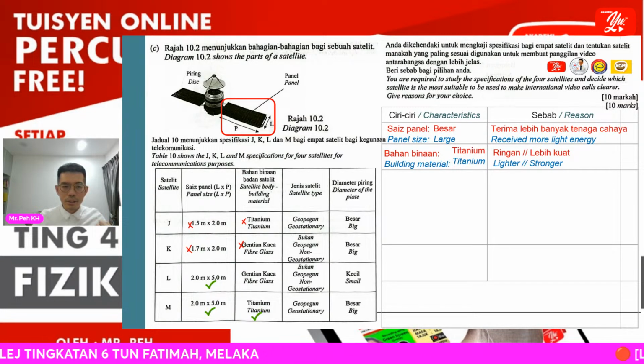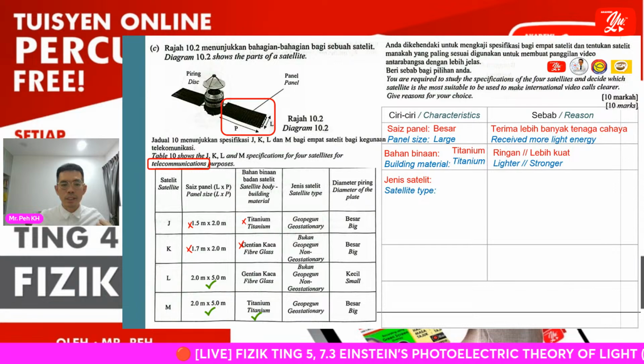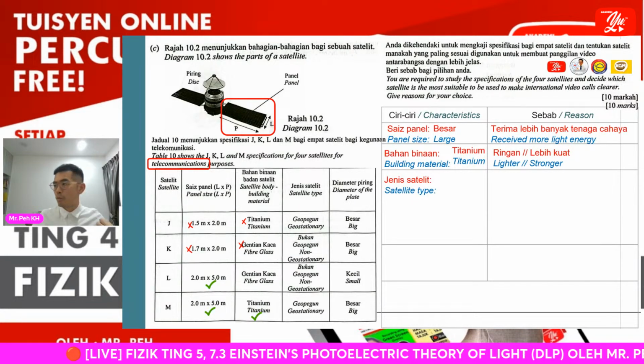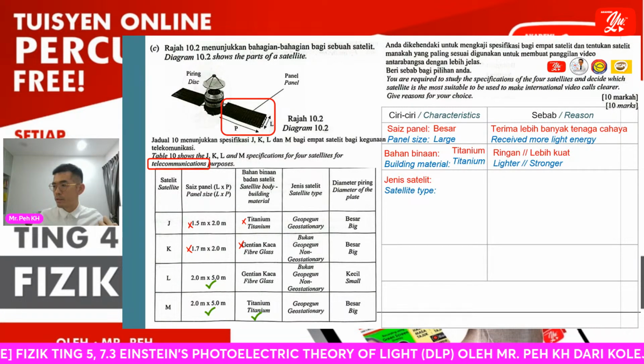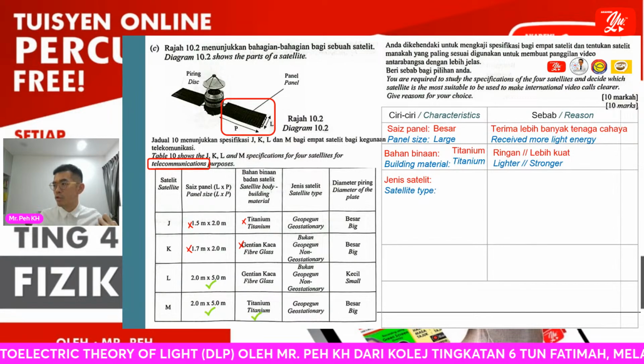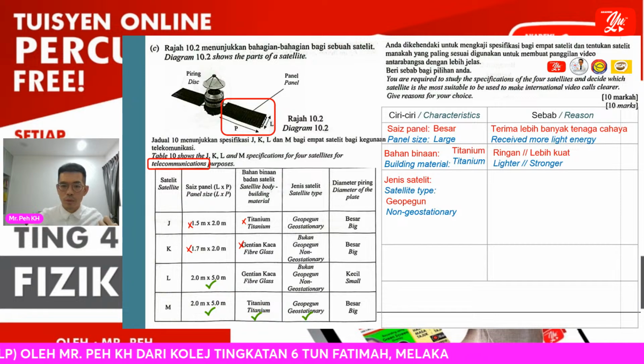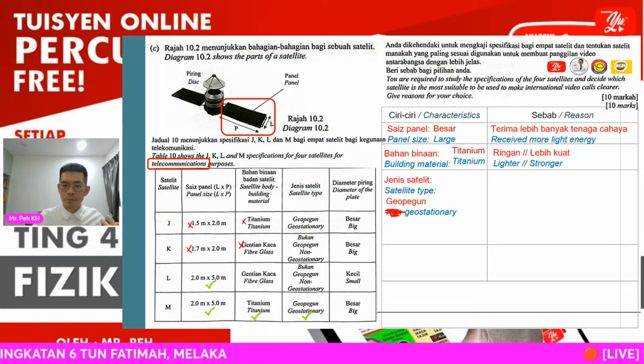Then the satellite here should be geostationary, right? We have the last option here. The geostationary satellite will be used for telecommunication, where the position is always fixed at a certain position over a country. So geostationary should be chosen.